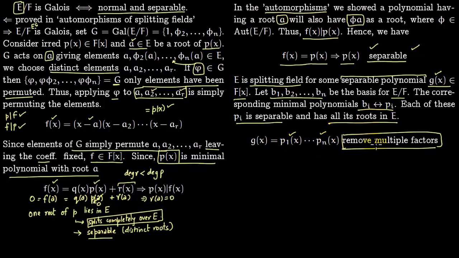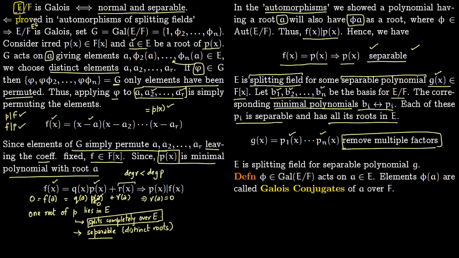It is separable because we have removed multiple factors, and E is the splitting field precisely because the only things we have adjoined to F are these basis elements b1, b2 all the way to bn, and all these basis elements correspond to minimal polynomials. So E is just constructed by adjoining roots of these minimal polynomials. So therefore it is a splitting field for some separable polynomial.